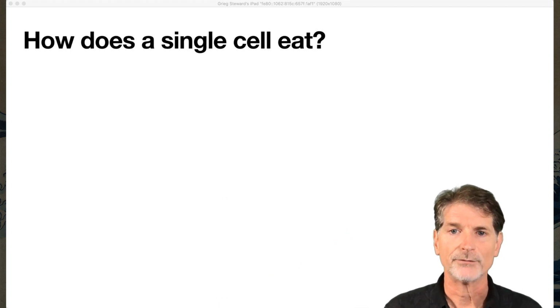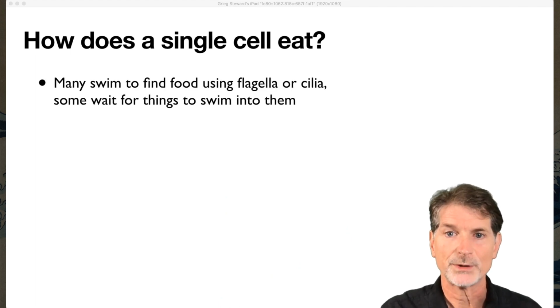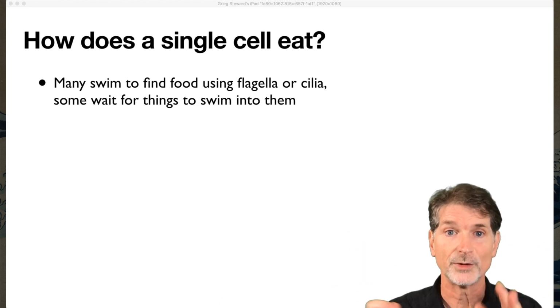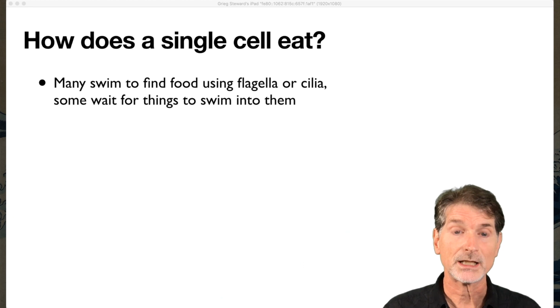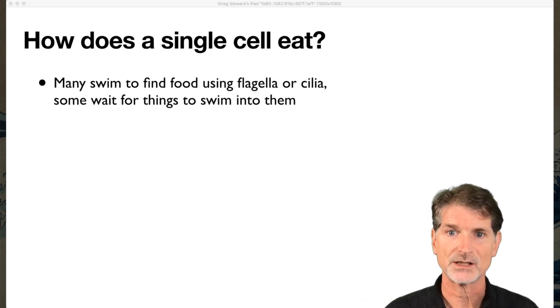Oh, how do they eat? They don't have claws, they don't have fangs, there's no mouth. So how do these cells eat? Well, many will swim. That's what the flagella are for. They'll use a flagellum and beat that to move around, or the cilia will beat and propel them through the water. But others, like the radiolarians and foraminifera, are mostly drifting and waiting for things to bump into them.